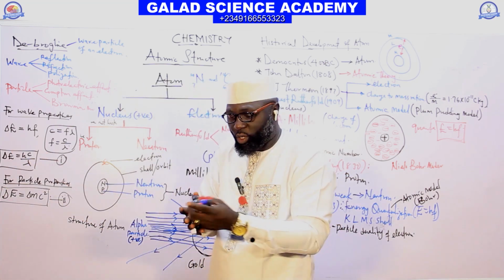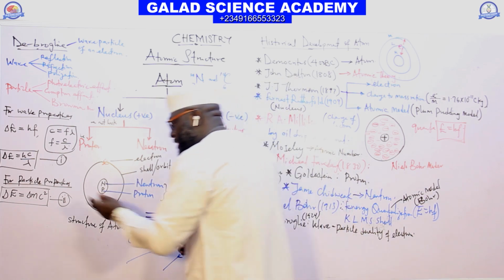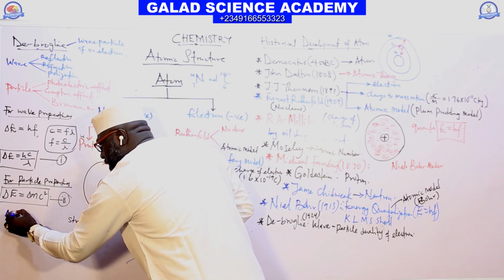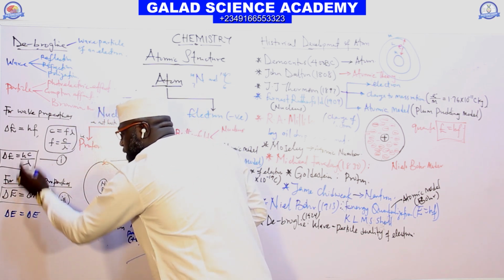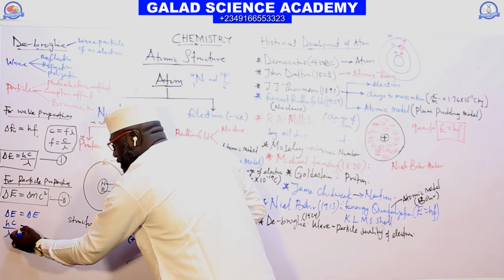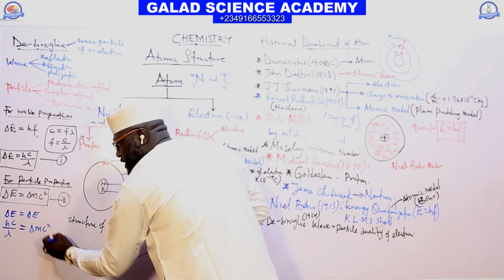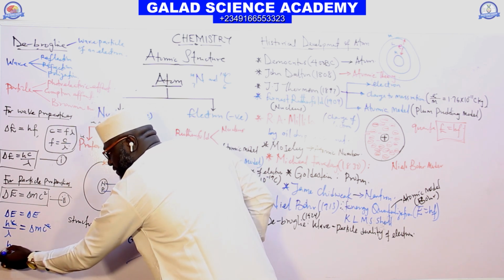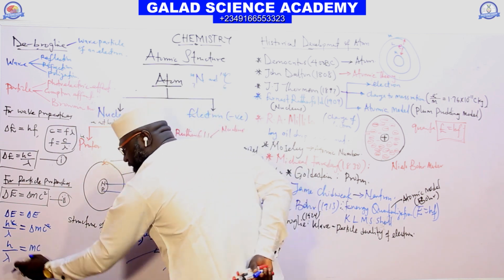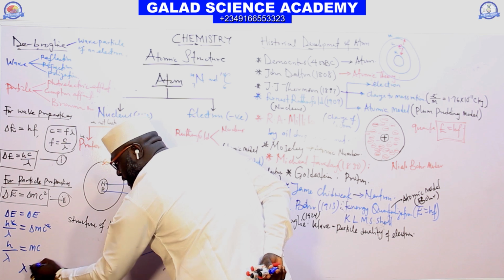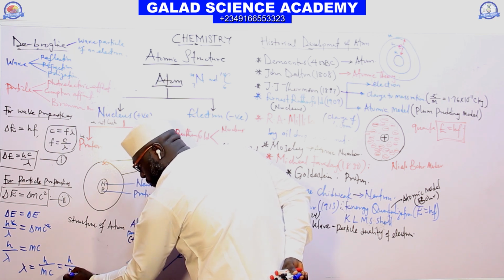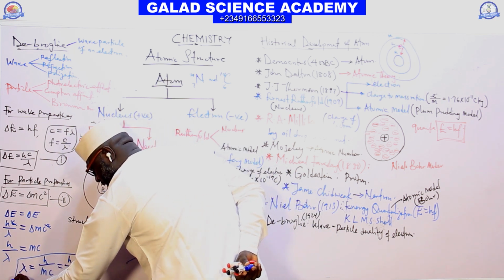By equating the two together, what are we going to have? We have change in E equal to change in E. We now have hc over lambda for this one, and change in m times c squared for this. Cancel one c here. We have h over lambda equal to mc. Rearranging the formula, lambda should be h over mc. This mc is named momentum, which is p.